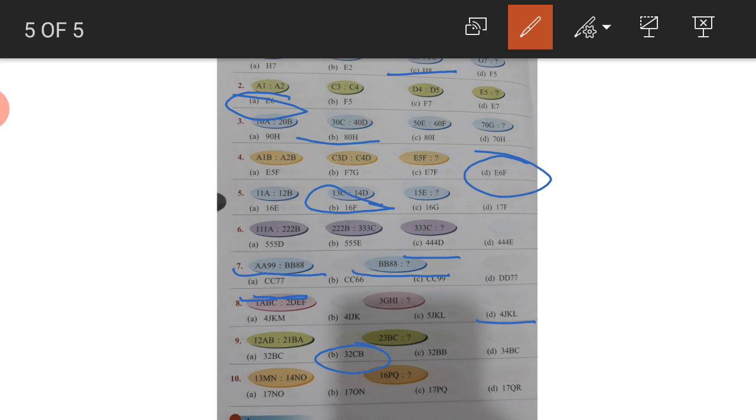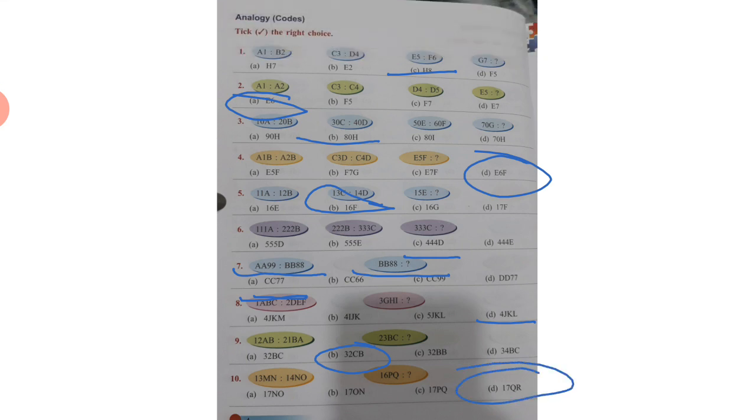Now question number 10. 13MN, next one is 14 NO. You can see the numbers are in a continuation order. Continue means +1 in the series. Numbers are in the series, but the last alphabet is repeated in the next part. It means MN. Now the NO. N is repeating and they are in the series. Now look at the next one, 16 PQ. 16 becomes 17. Q will repeat, and after Q what will come? R. So the options are 17 NO, 17 ON, 17 PQ, or 17 QR. The last option is 17 QR.